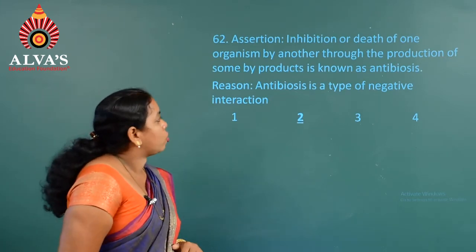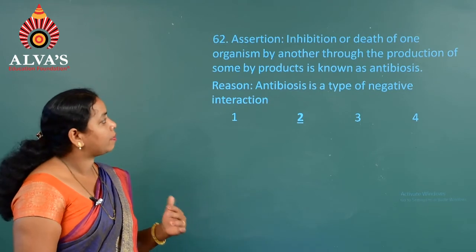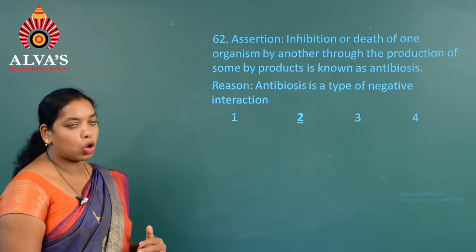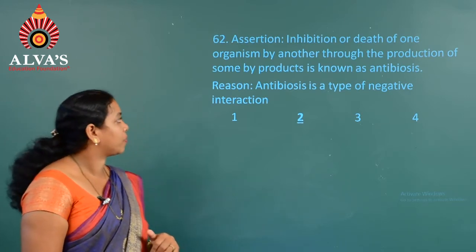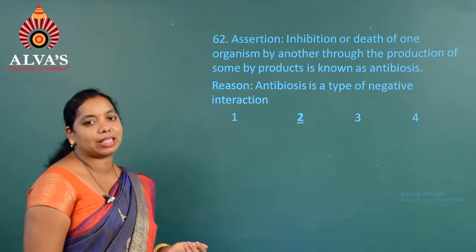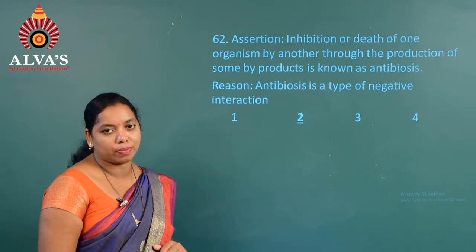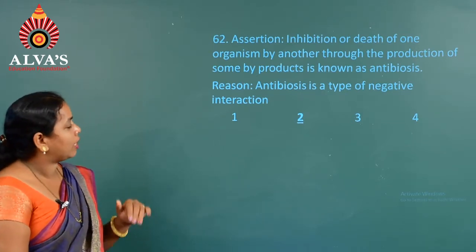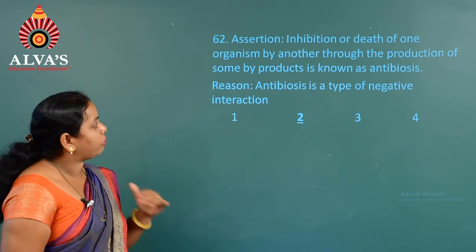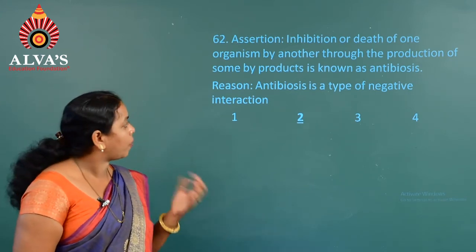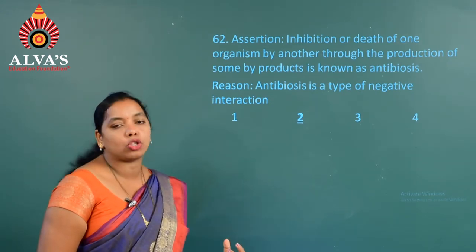Assertion: inhibition or death of one organism by another through the production of some byproduct is known as antibiosis. Whereas reason: antibiosis is a type of negative interaction. So, here we can see that the assertion is inhibition or the death of one organism by another through the production of some byproduct is known as antibiosis.